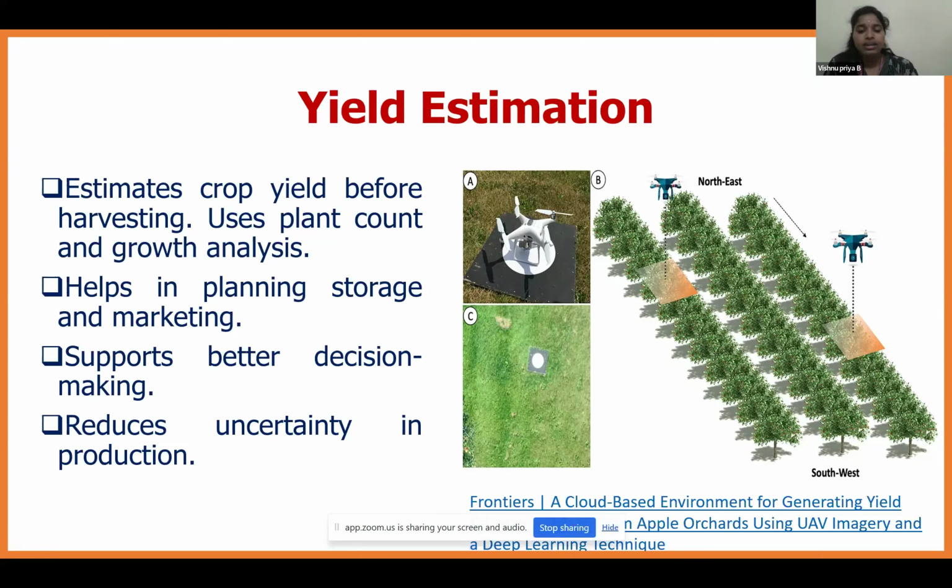So in the C part, it shows that square mark. What it actually means is that one particular plant has been affected or infested by something else, so the yield of the particular plant will get reduced. This has been completely given as an image using the yield estimation about our production and productivity.